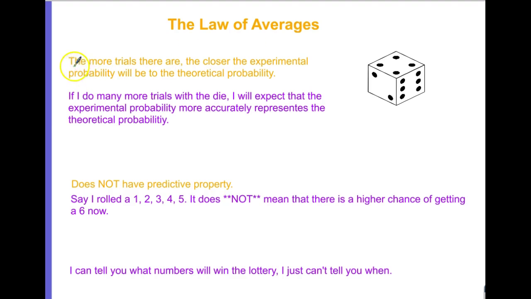The law of averages states that the more trials there are, the closer the experimental probability will be to the theoretical probability. So, if I do more trials, I expect that the experimental probability more accurately represents the theoretical probability. So let's look at that with rolling a six-sided die.